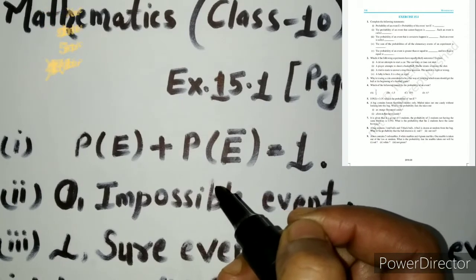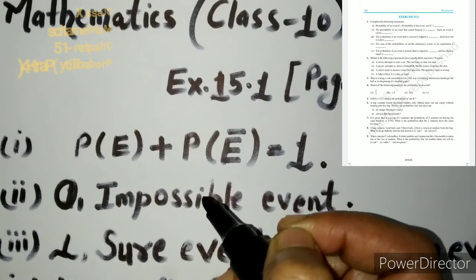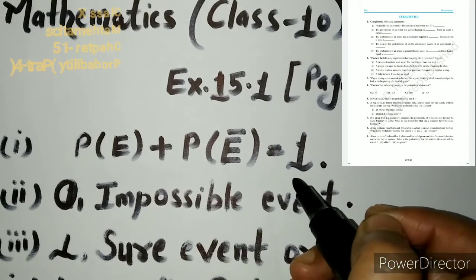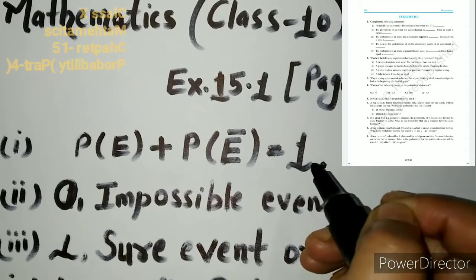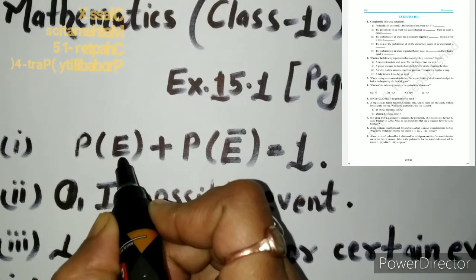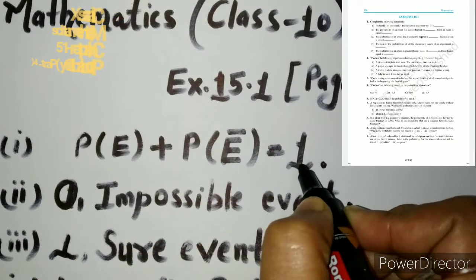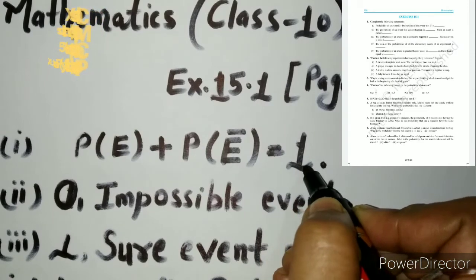First, probability of an event E plus probability of the event not E is equal to blank. Answer is 1. Earlier we studied probability of E plus probability of not E is equal to 1. So our answer is 1.